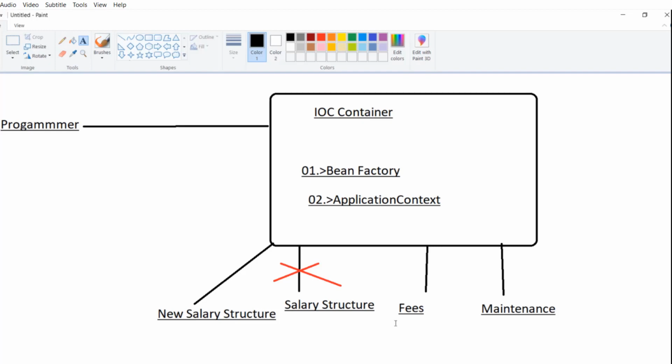You need to understand one basic thing: IOC and dependency injection both are not the same thing. I'm repeating it again. IOC means transferring of power, and dependency injection is a design pattern which will help to make the program or the framework loosely coupled, so that if you want to modify or change anything, you can do it easily without any effort. Dependency injection is a sub-part of the broader IOC concept.